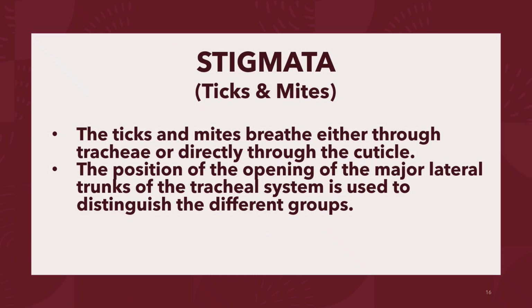The ticks and the mites have an important structure known as the stigmata. These are also known as spiracles. These are the respiratory openings wherein the ticks and the mites would be able to breathe. So the position of the opening of the major lateral trunks of the tracheal system is used to distinguish the different groups of ticks and mites. So these are important in classifying them within the subclass Acari. This classification includes the mesostigmata, the prostigmata, and the metastigmata.